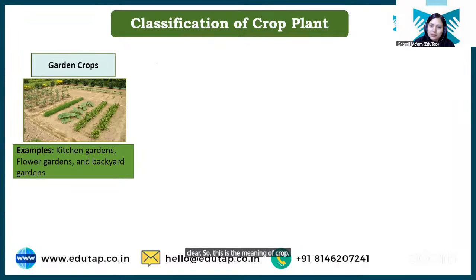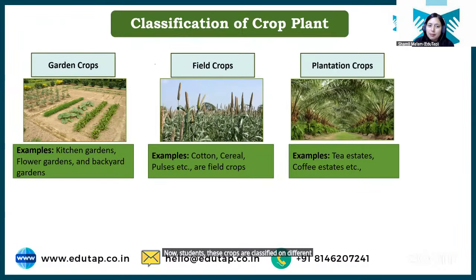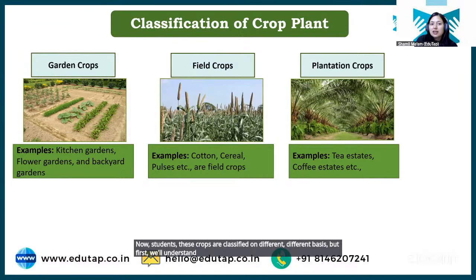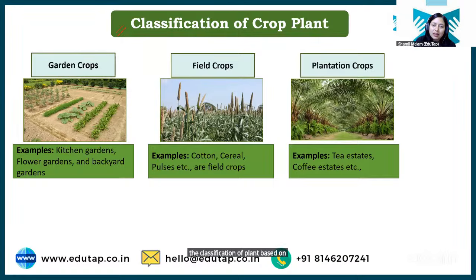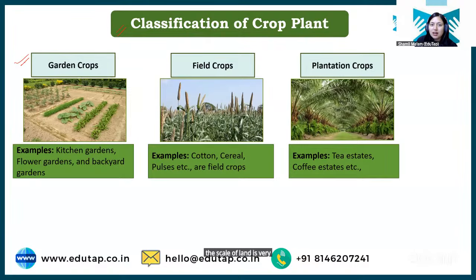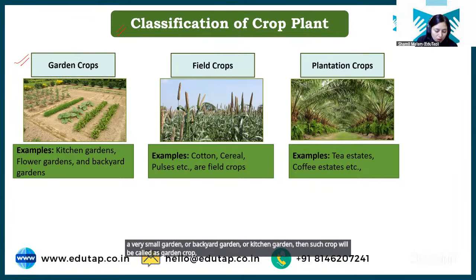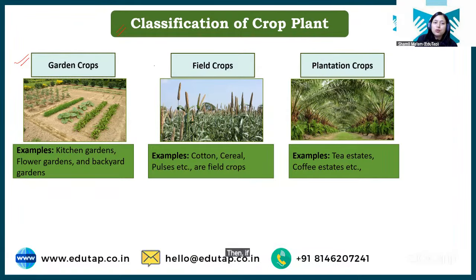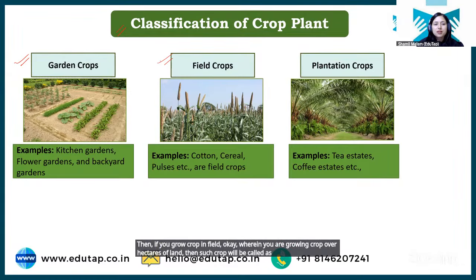Now students, these crops are classified on different bases, but first we'll understand the classification of plants based on the scale of land where they are grown, right? If the scale of land is very small, like a small garden or backyard garden or kitchen garden, then such a crop will be called a garden crop. So all the crops that you grow in your kitchen gardens are garden crops, right? Then if you grow crops in a field, wherein you are growing crops over hectares of land, then such a crop will be called a field crop, right?